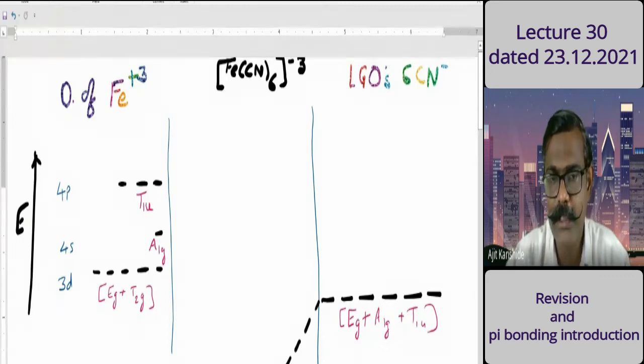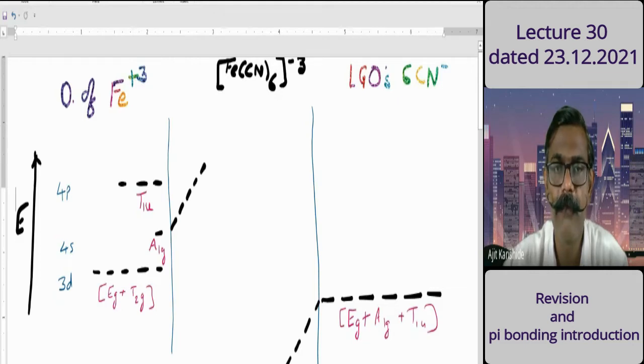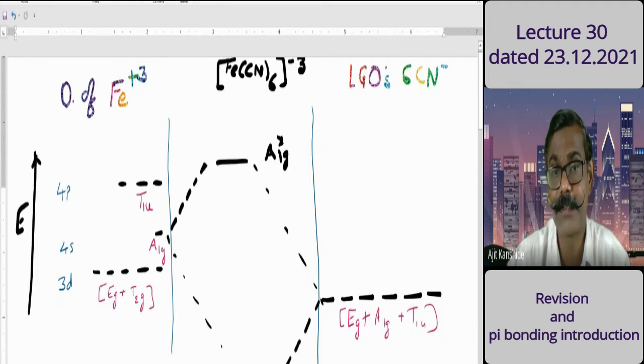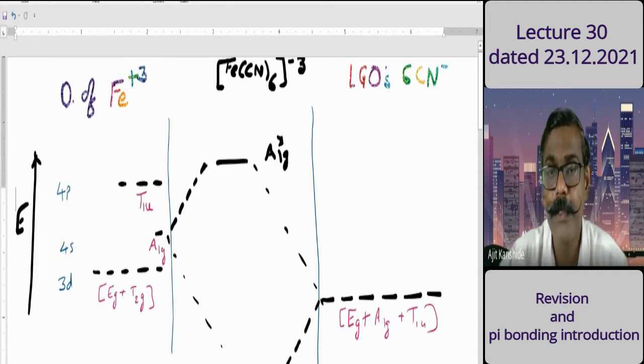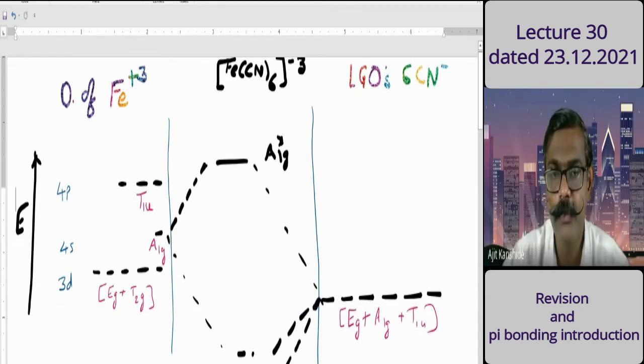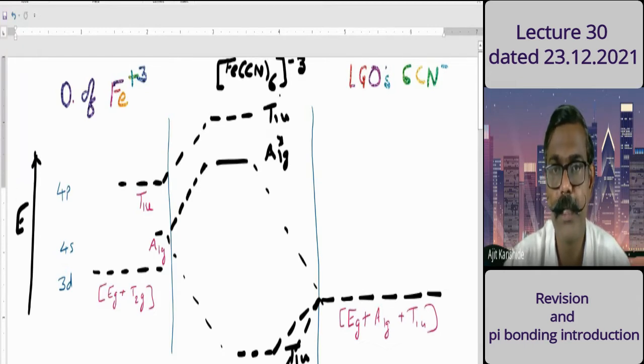Now the lowest molecular orbital that I have represented is the a1g orbital. Accordingly, the antibonding orbital will be there, the a1g asterisk. Next, a little higher than the a1g orbital, is the t1u orbital, with 3 lines. Its antibonding counterpart is t1u asterisk.